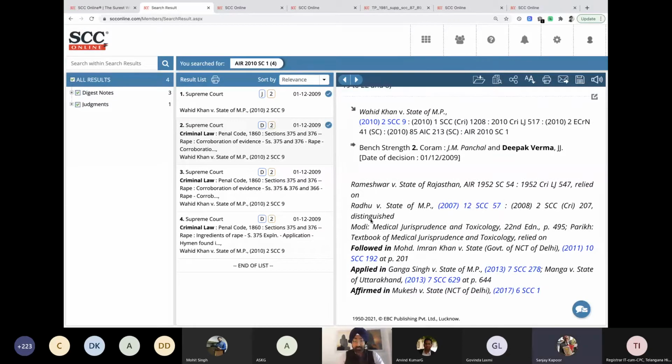This case was distinguished. Then this textbook on jurisprudence was relied on. Then further, this case was followed in this case, applied in this case, affirmed in this case.